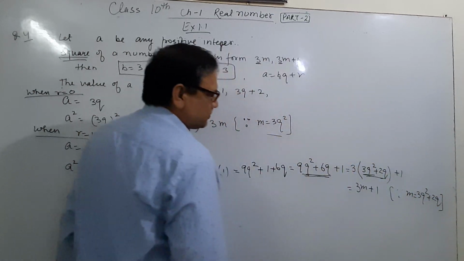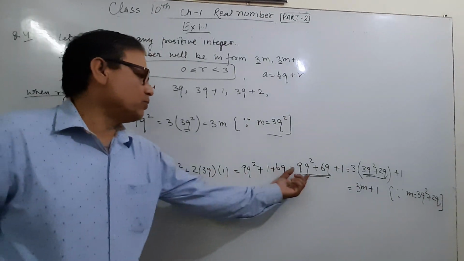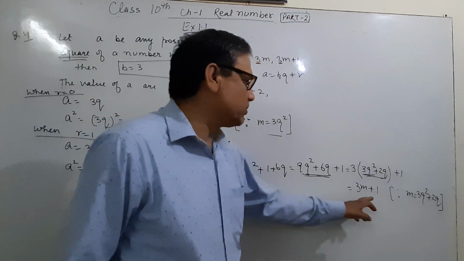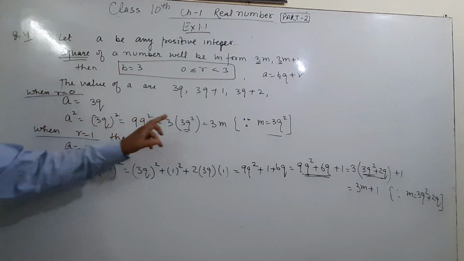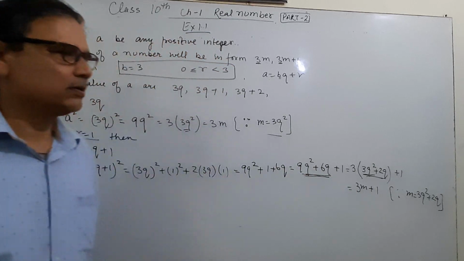m has changed, and in short form you can reduce one or two terms. When r is equal to 1, then a² is equal to 3m + 1. Means a² first was in the form of 3m, and now a² is in the form of 3m + 1.